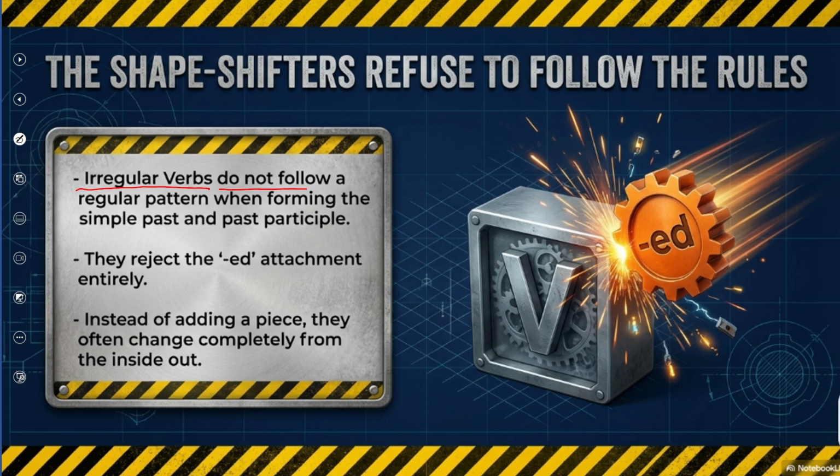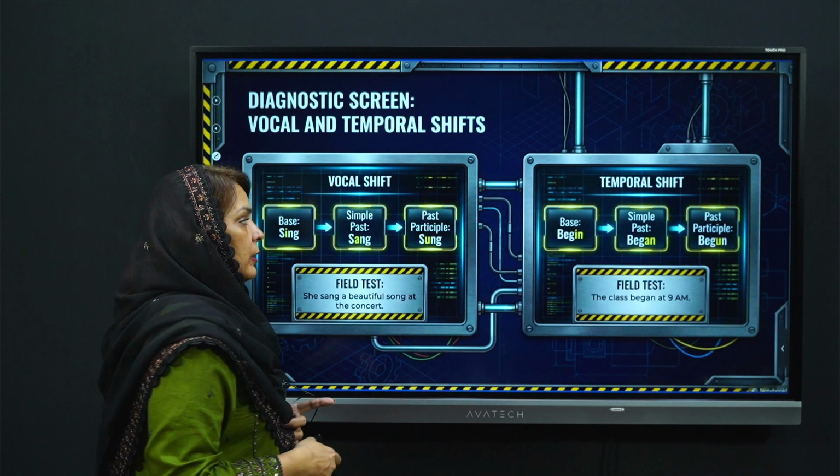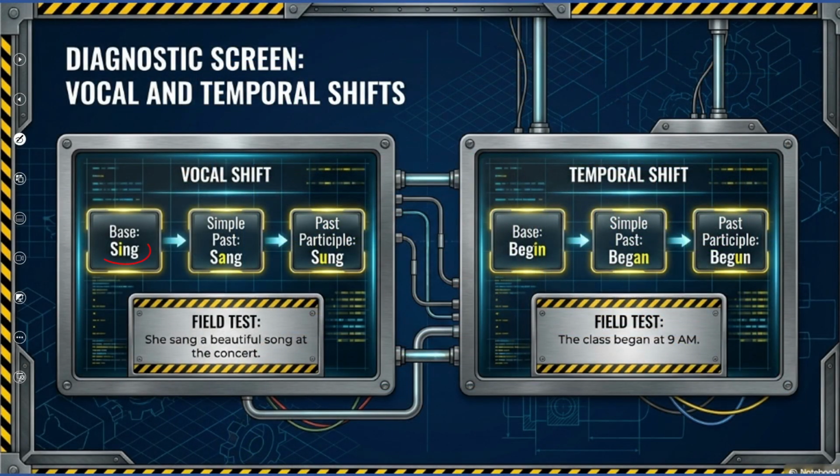Irregular verbs do not follow a regular pattern when you want to change them into past or past participle. They reject ed. They don't want ed to be added. They do not follow any rule. You just have to learn them. For example, sing is the base word. The second form is sang and the third form is sung. Same goes over here. Begin is the base word, the past form is began and the past participle form is begun.